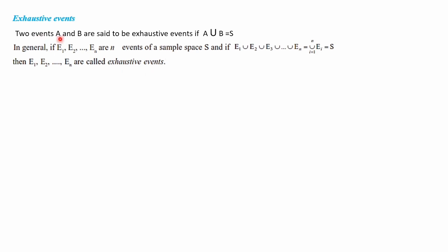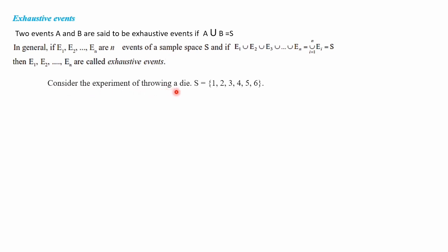Here we have explained only two events. A and B are two events, and if you get A union B equal to S, then we can say A and B are exhaustive events. Here we have taken n events, the generalized form: E1, E2, E3, etc. If you take the union of all those events and you get the sample space itself, then we can say that E1, E2, etc. En are called exhaustive events.